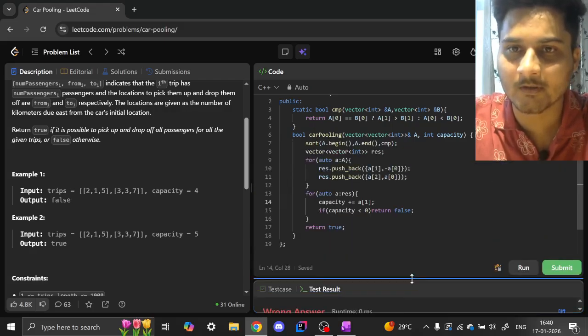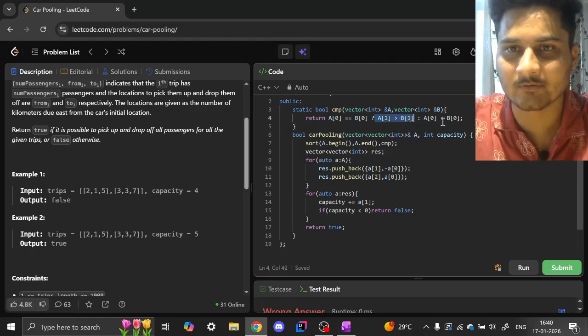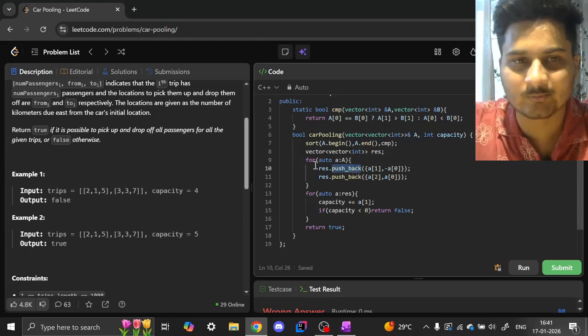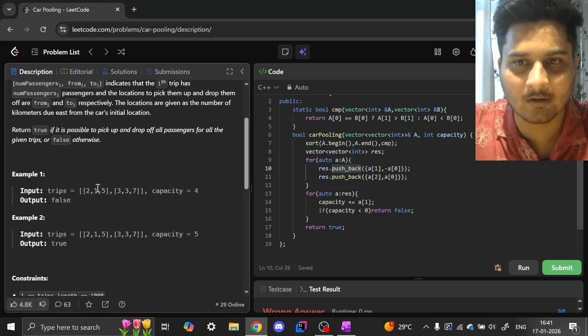Again, if a of 0 equals b of 0, then a of 1 is greater than b of 1, otherwise a of 0 is less than b of 0. This is alright. Now sorting with a dot and cmp, extract the result. So result dot push back a of 1 comma minus a of 0, and a of 2 comma a of 0.